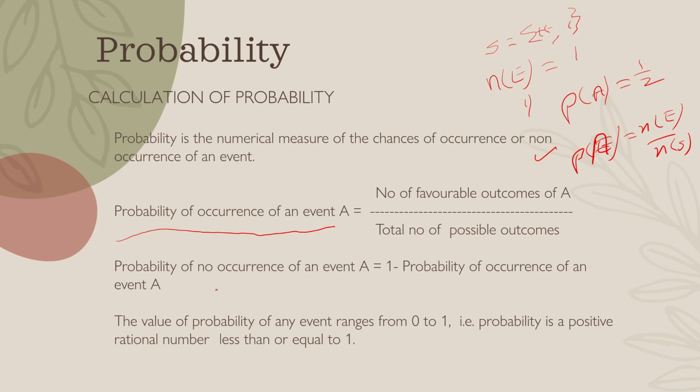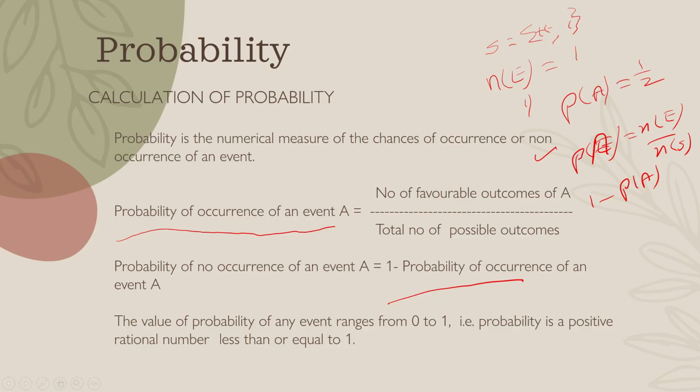For example, if I want to calculate the probability of non-occurrence of an event, you already know the probability of occurrence of the event, right? So you can subtract it from 1. That is nothing but the probability of non-occurrence of the event. It is 1 minus probability of A. This is the formula for calculating the probability of non-occurrence of an event.